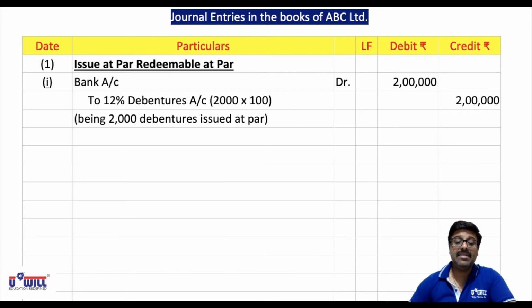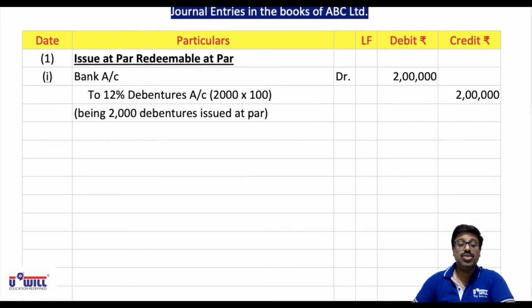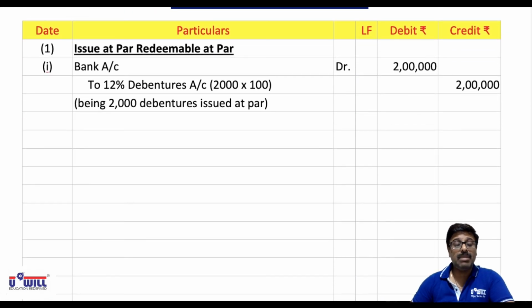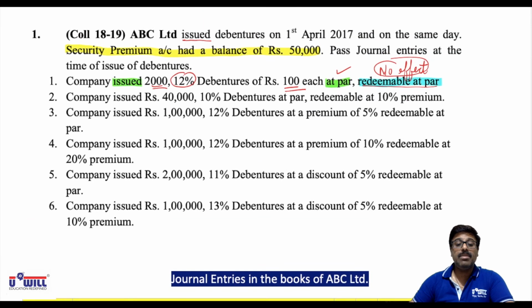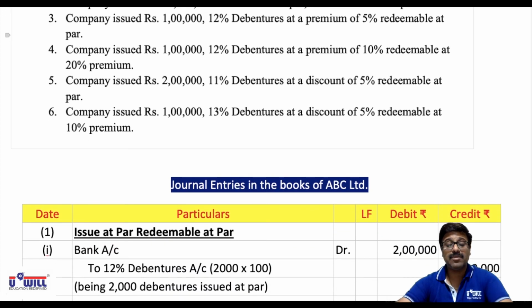So once again, this is a very simple situation. Since they are going to be redeemed at par, it will have no effect on issue. So entry of issue at par will remain as it is. What is the entry of issue at par? Bank account debit to 12% debentures account. What amount will be recorded? 2000 into face value 100, 2 lakhs. Only one entry will be passed for this situation.